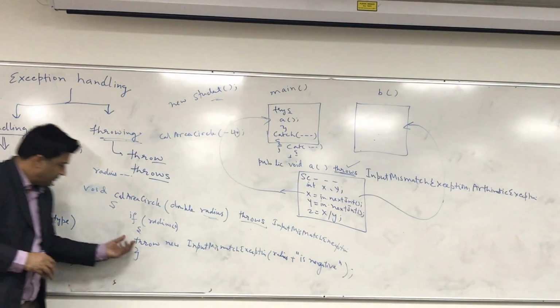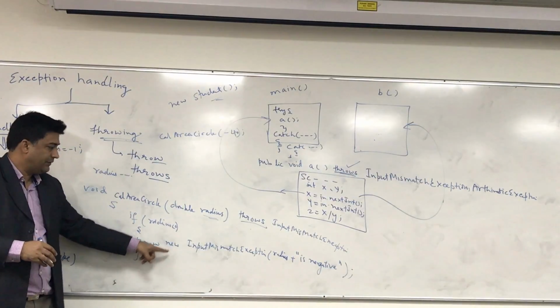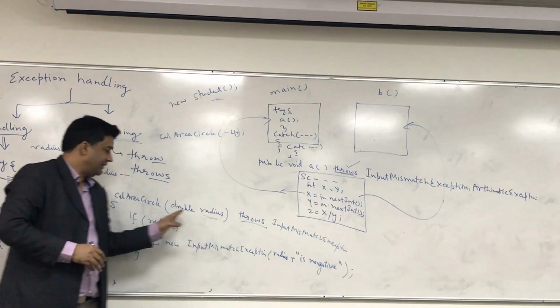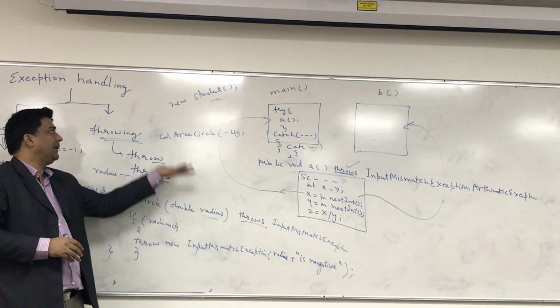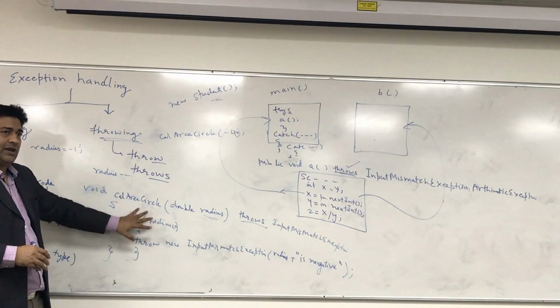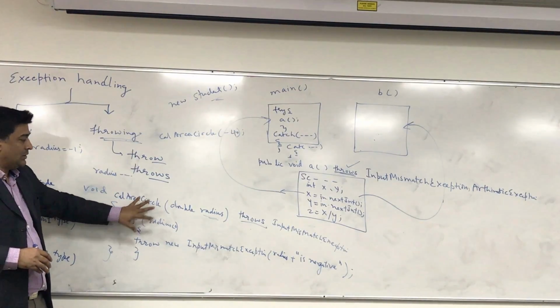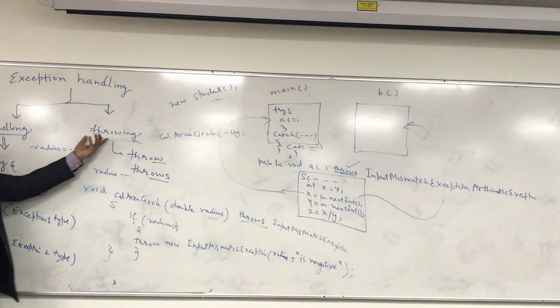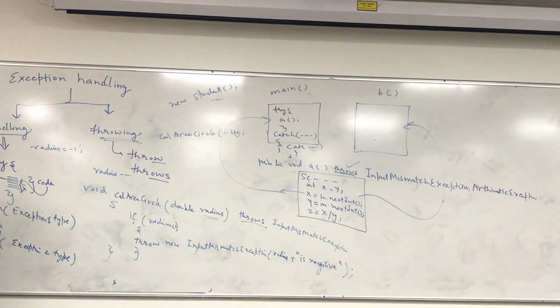Okay, so we have to use the throw to generate an exception of this type, and because of this, the method is not handling the exception here, it is throwing the exception back to whoever is calling it, so main has to handle it. You understand the point? This is the main idea of the second approach, that we sometimes throw the exception. Sometimes in your code, instead of handling the exception, we throw it back to the one who is calling that method.